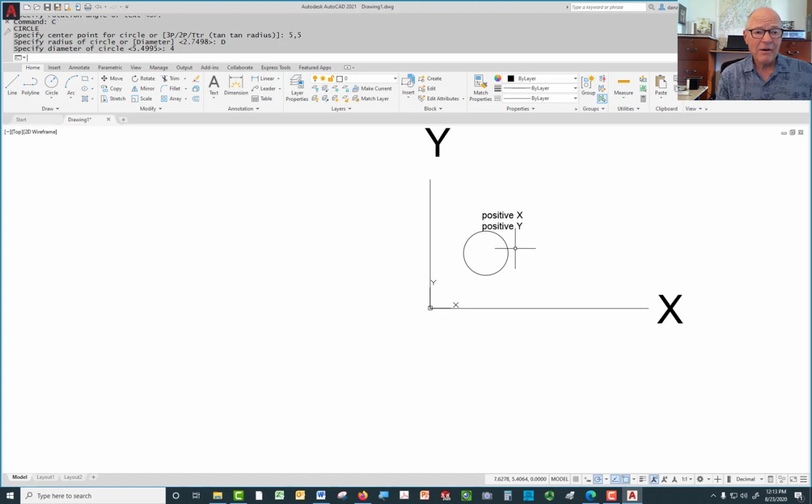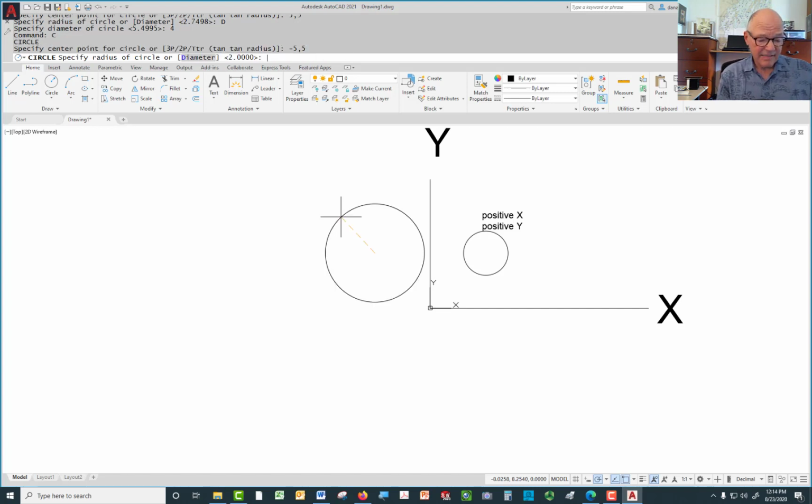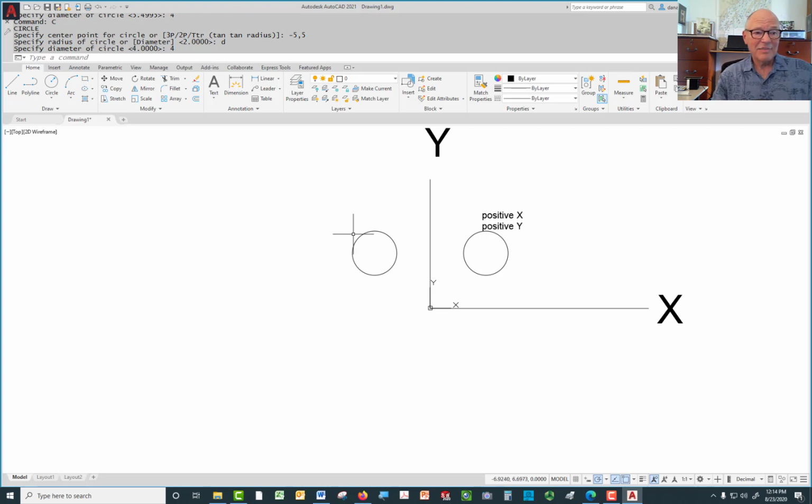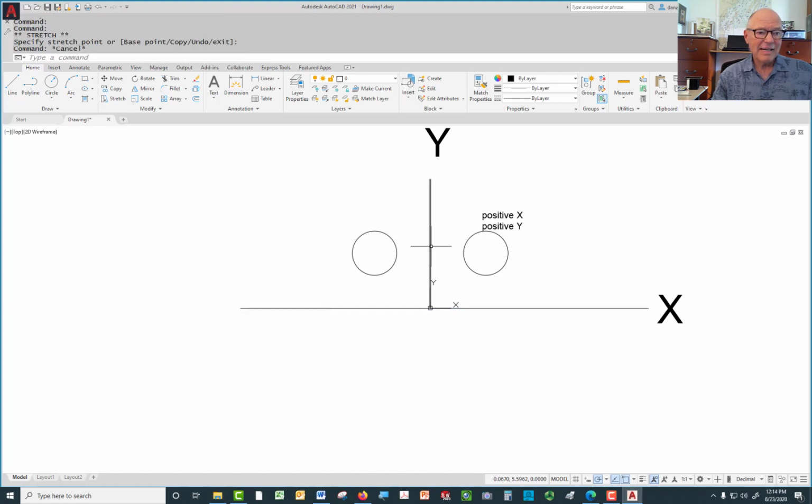Now, if I wanted to put that same circle over here, though, I would draw this, and now when it asks me for the starting point, instead of 5, 5, I'm going to type negative 5, 5. And if I say D and then 4, I've got the same size circle, but it's over here in this quadrant. Well, that quadrant, if we would extend this line out like that, extend this line down like that, there are 4 quadrants in the Cartesian system.